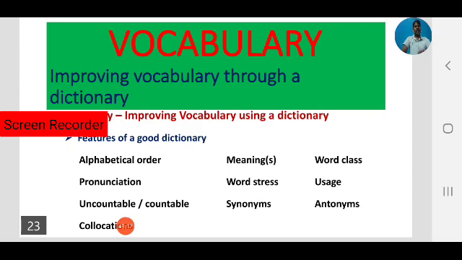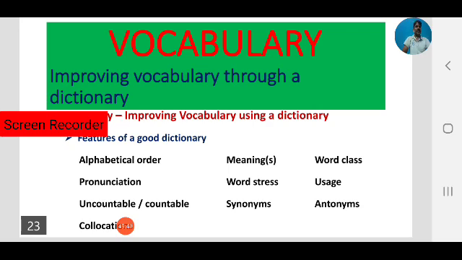Next, countable and uncountable. By referring to a dictionary we can find whether it is a countable or uncountable noun. Synonyms and antonyms are also an important part of learning and improving our vocabulary. By referring to a dictionary we can find the synonyms and antonyms of the word. This is another way of improving vocabulary using a dictionary.